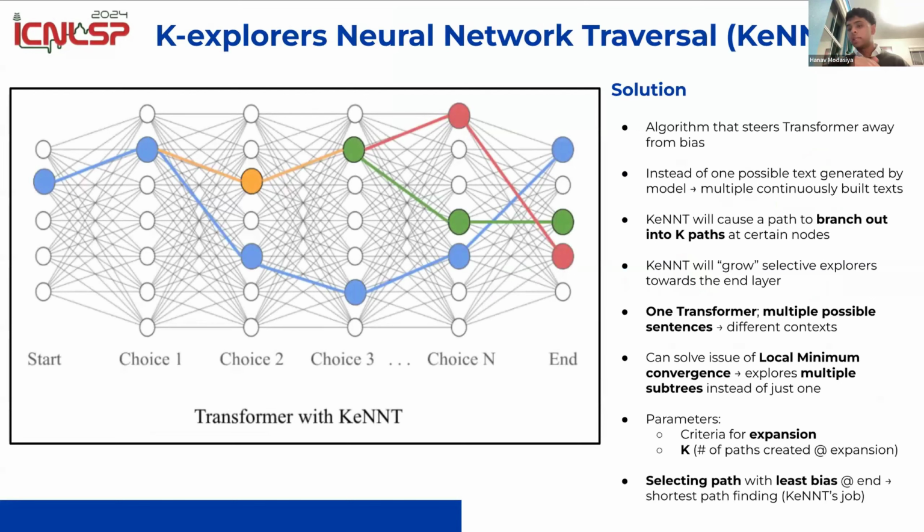Instead of just one explorer that was like that straight line going from the start to the end, KeNNT focuses on multiple explorers. Instead of creating one possible sentence, we don't take a risk and we create other possible sentences. So that creates this lightning shape because at certain distinct nodes, the model can branch out into different sentences. So there are multiple sentences being created, but there's still only one transformer.